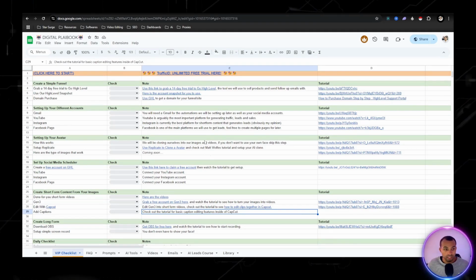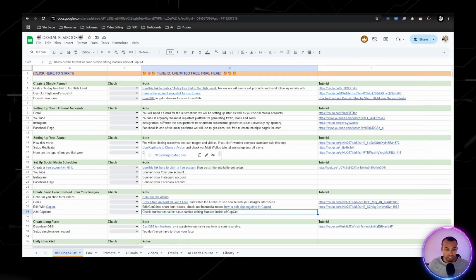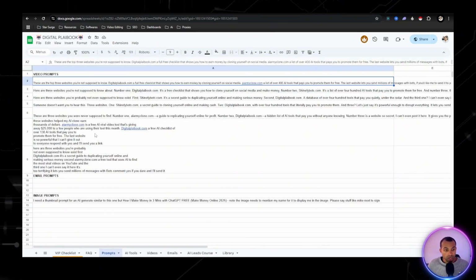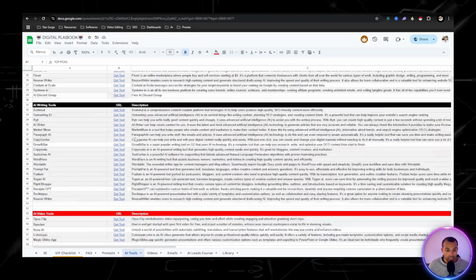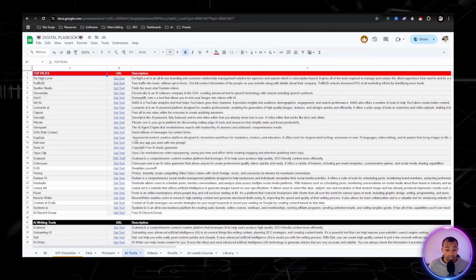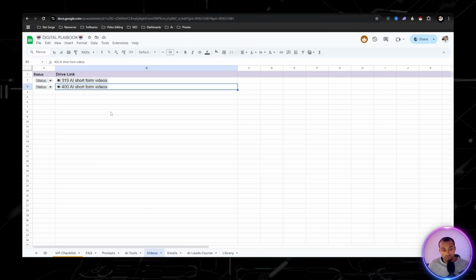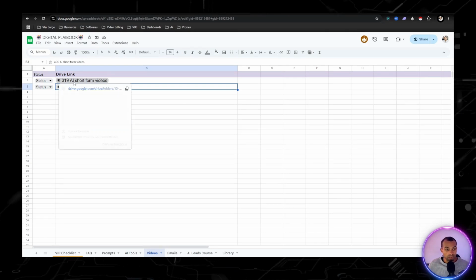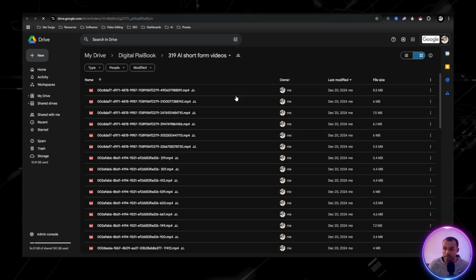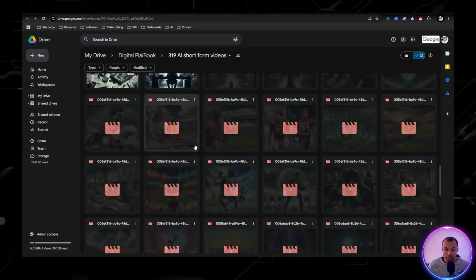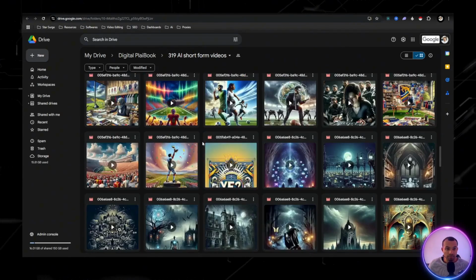So on the screen right here is the digital playbook. And like I said, this is the step-by-step checklist that you're going to get access to, which I'm about to walk through. We have prompts down here. These are the prompts that I use for my short form content. Then we have a list of over 130 AI tools that you are able to get paid to promote. We have done for you videos right here. We have 700 videos, and these are all short form. Let me go ahead and look at all these videos that you'll all have access to.